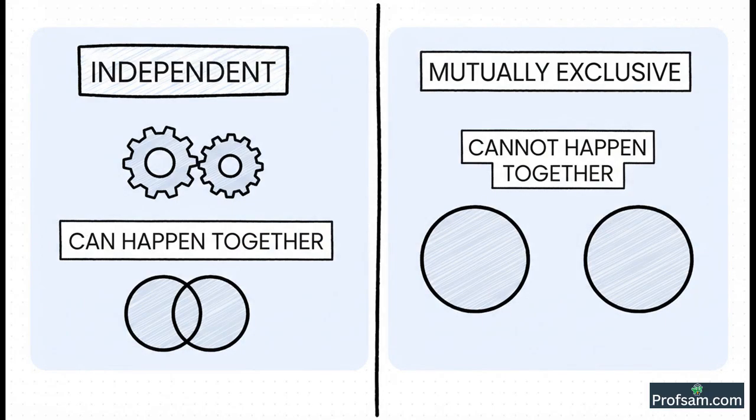Just look at this slide carefully. For independent events, the main thing is that they can happen together. Their intersection, the overlap, is not zero. But for mutually exclusive events, they cannot happen at the same time. No way. Think about flipping a coin. You can get heads or you can get tails, but you can never get both at once. So the chance of both happening, their intersection, is zero. See? They're very, very different concepts.